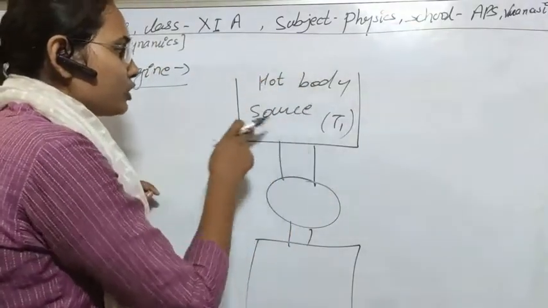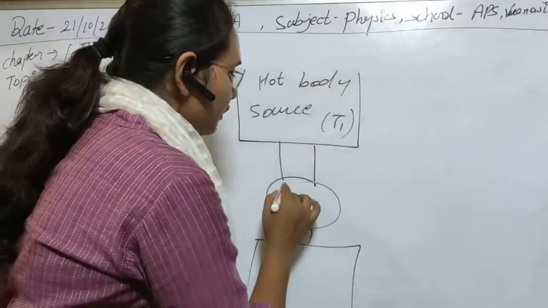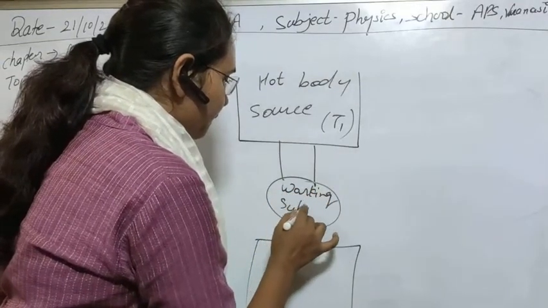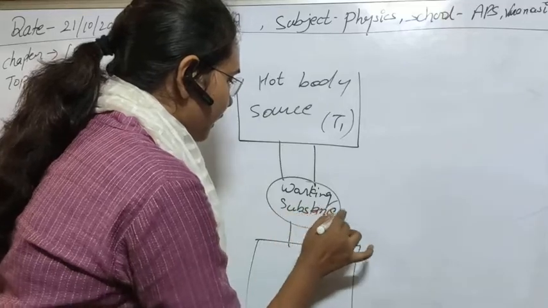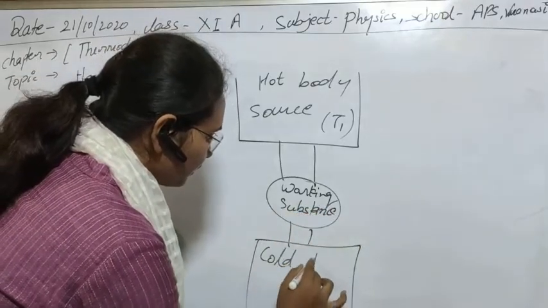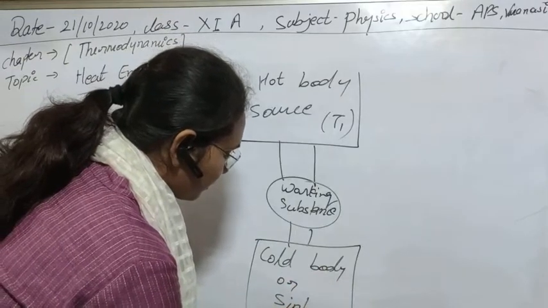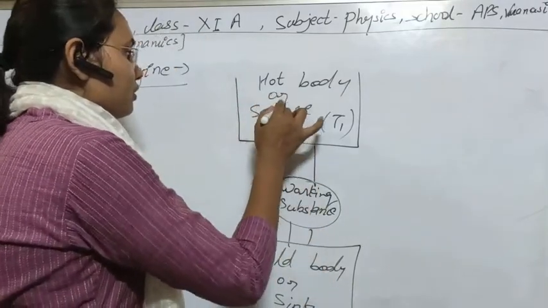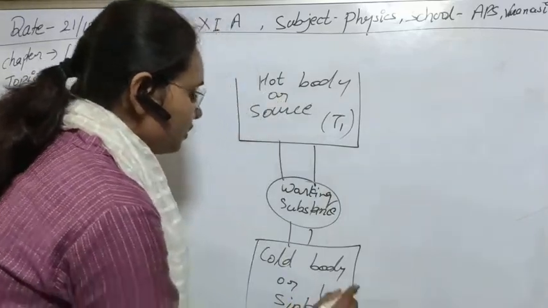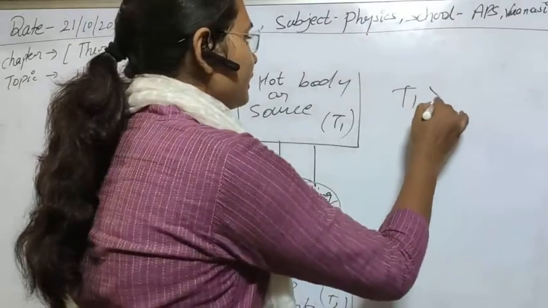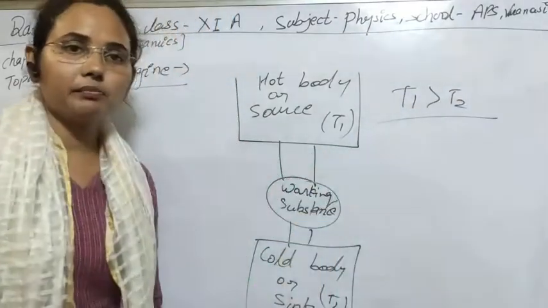This is the hot body or source, this is the working substance, and this is the cold body or sink, at temperature T2. Since this is the hotter body and this is the colder body, T1 will be greater than T2. I think that is very clear to you.